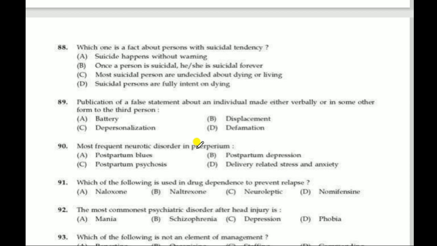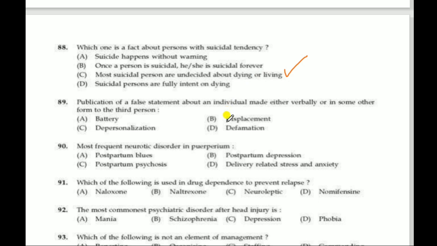Question. Which one is a fact about persons with suicidal tendency? Correct answer is most suicidal persons are undecided about dying or living. Most suicidal persons are undecided about dying or living. That is a fact about persons with a suicidal tendency.